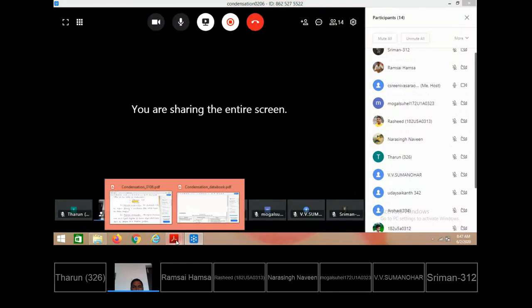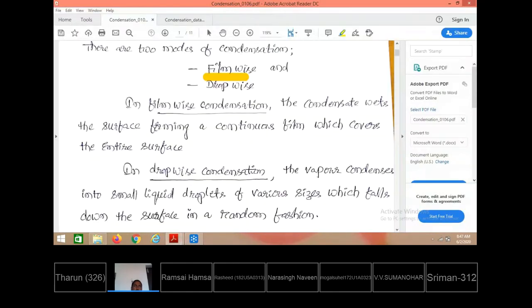That is what the condensation difference is. When vapor comes in contact with the low temperature solid surface, vapor will undergo the phase change, converting into liquid phase. When the surface is not contaminated with grease or oil, the entire surface will continuously come in contact with the liquid condensate, which flows along the surface. Suppose at specific locations you have coated with something like oil or grease, then only at those locations vapor is converting into liquid phase, and that liquid randomly makes contact with the solid surface and flows down. That is what is known as dropwise.